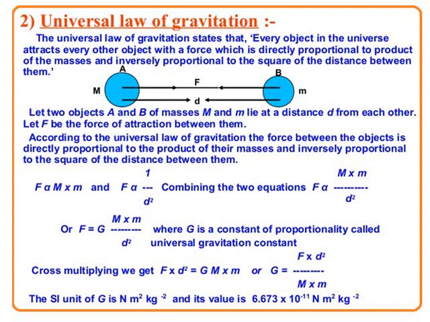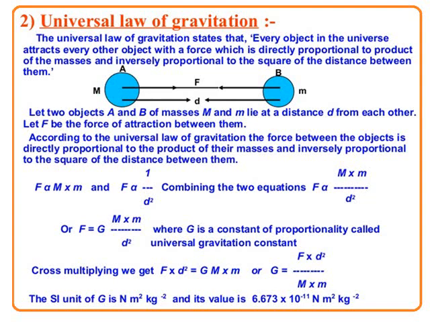According to the universal law of gravitation, the force between the objects is directly proportional to the product of their masses and inversely proportional to the square of the distance between them. So, if we take capital M and small m as their masses, then the product of their masses is capital M multiplied by small m.